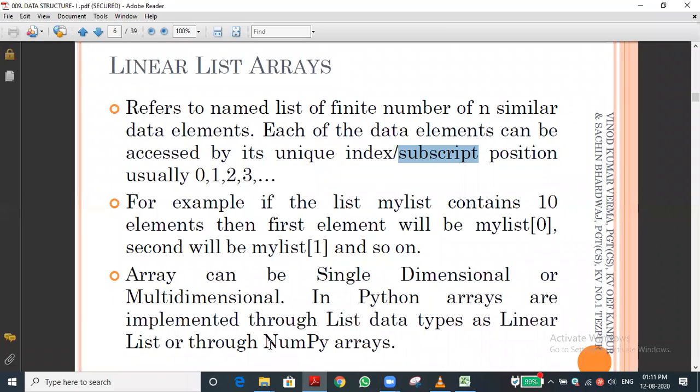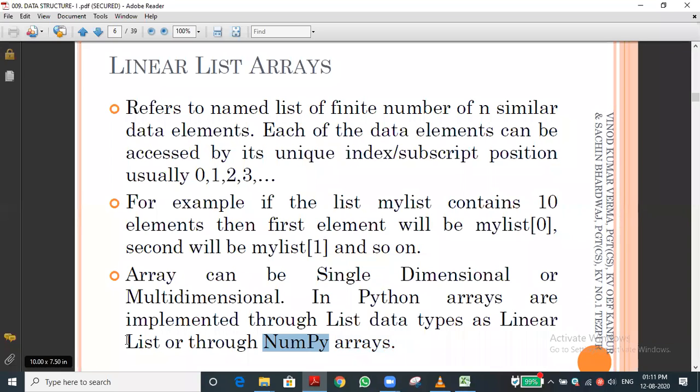Python also has NumPy arrays. We are using NumPy arrays in Python, but we need to include the module numpy. That is also the same concept as a list, nothing else. As I said, there is no specific data type in the array. We have used the list as an array. Both are similar, no? Operations and everything, indexing, accessing the element, everything is similar.